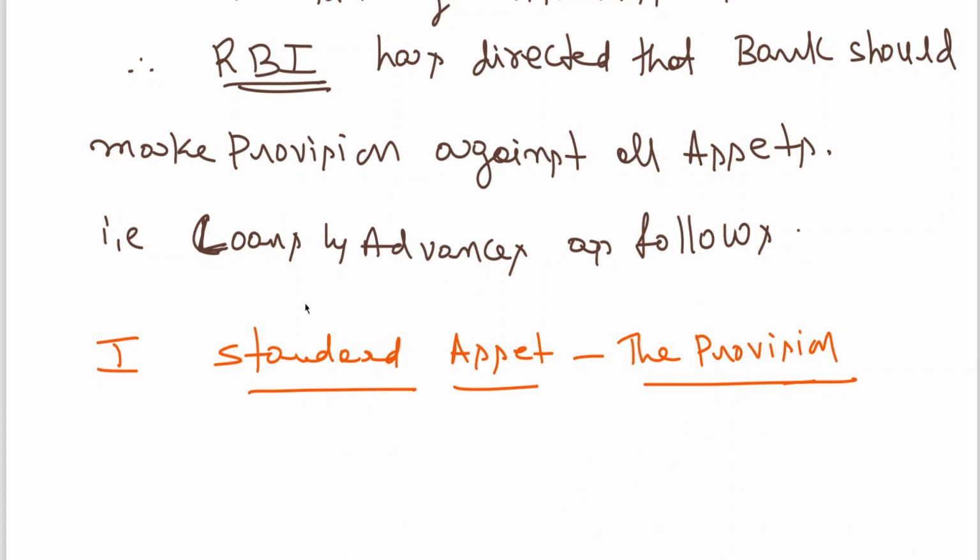If I give 100 rupees, 1% means 1 rupee, and 0.25% means 25 paise. On residential housing, 0.75%. And for all other loans and advances not covered by A and B, 0.4%. That is very normal, nominal. Clear to all of you? Generally the provision you create for standard assets is nominal.